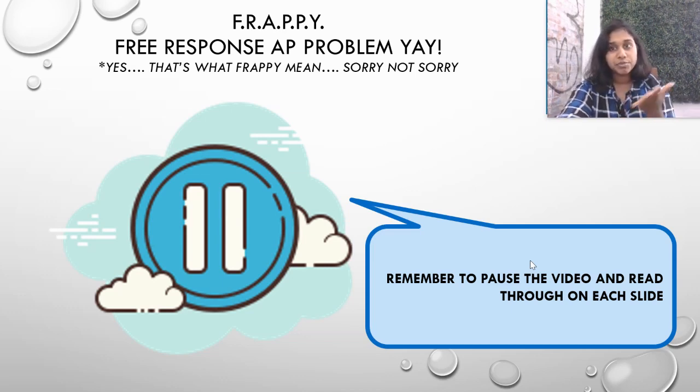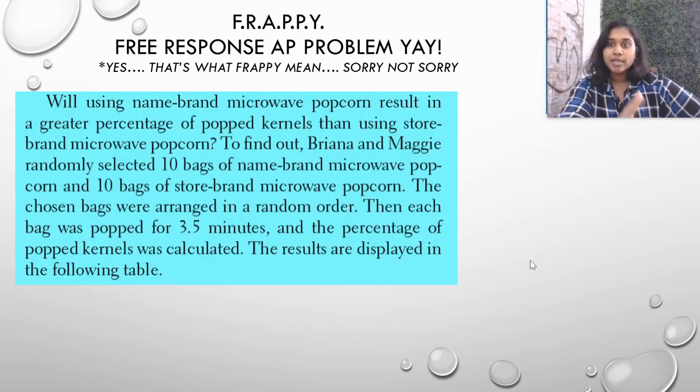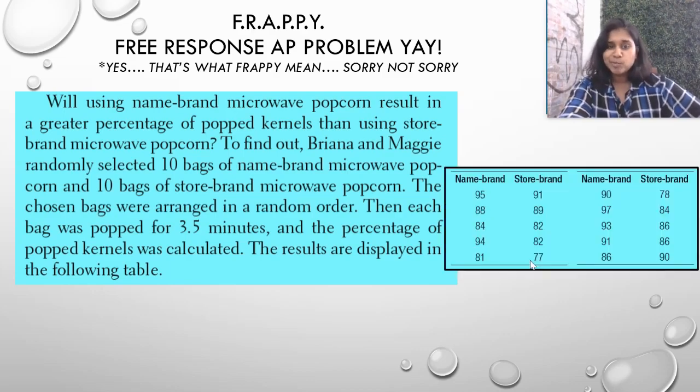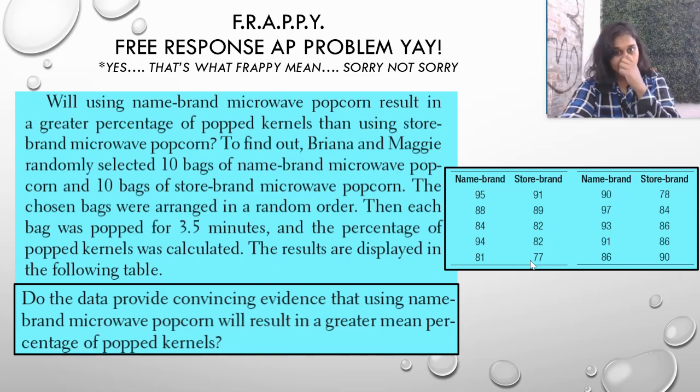So here comes the original information before I show the solutions. Here's the given, the setup. There were the results. And here's the question itself. So this is not a 4 or 3-part question because it's simply, do the data provide convincing evidence, which in itself is a 4-part question. State, plan, do, conclude.